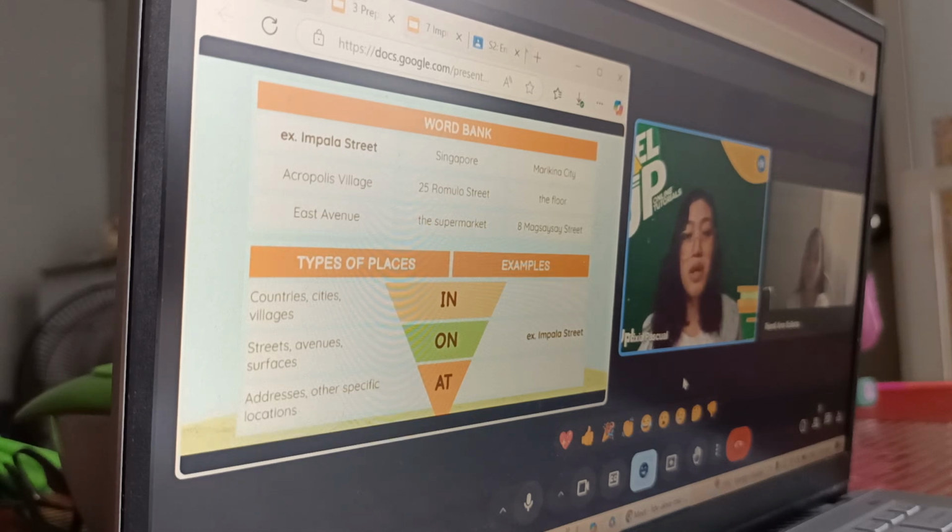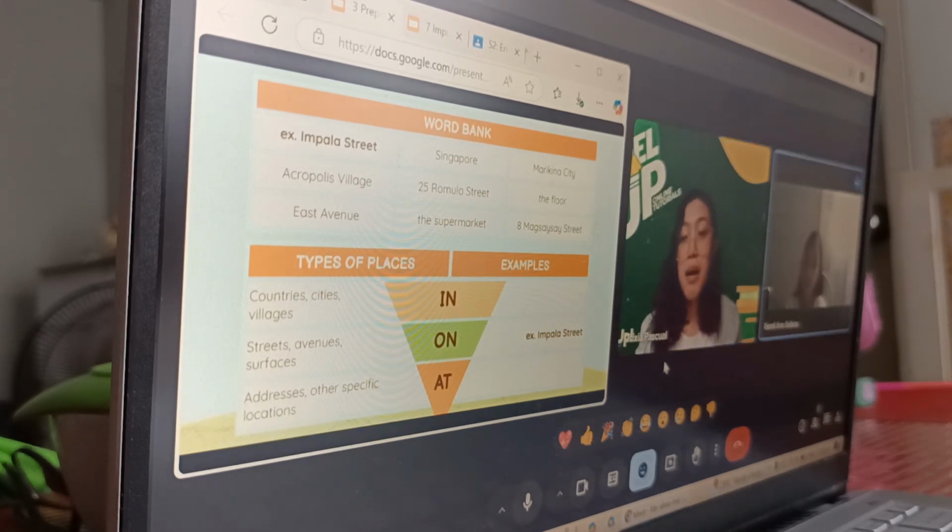What is Singapore? What type of place is that? Is it a city? Is it a street? What type of place is that? Singapore is a country. Very good. That's why we'll be using the preposition in.